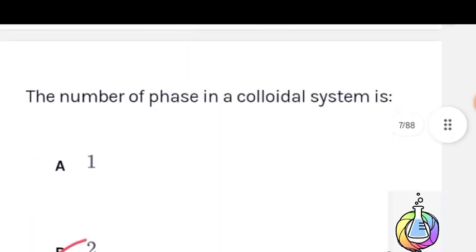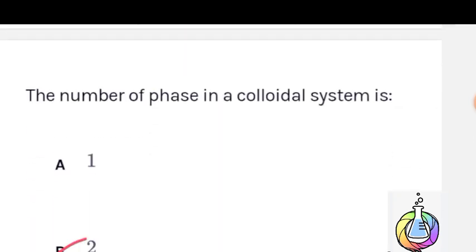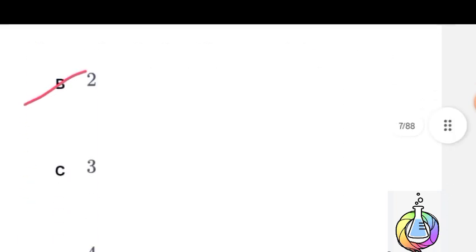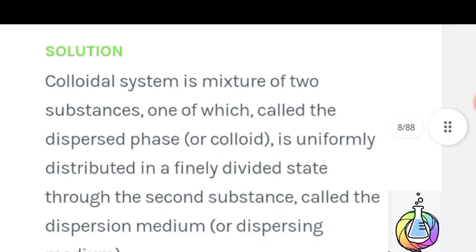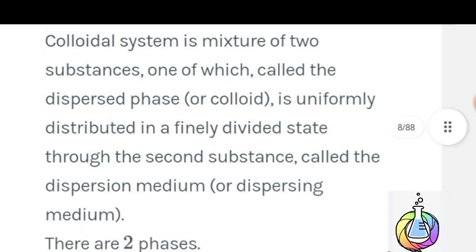Next question number fifth: the number of phases in a colloidal system is two phases. B option is the correct answer. Here is the solution. A colloidal system is a mixture of two substances, one of which is called the dispersed phase and is uniformly distributed in a finely divided state through the second substance called the dispersion medium. Therefore B option is the correct answer. Here are two phases in colloidal systems.